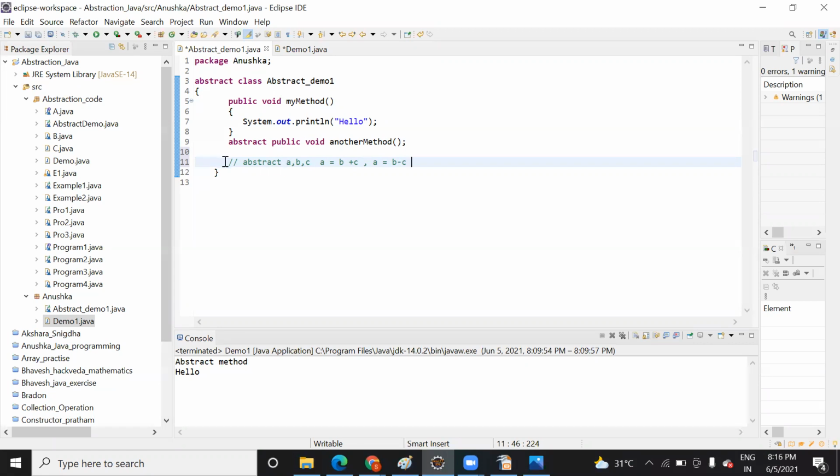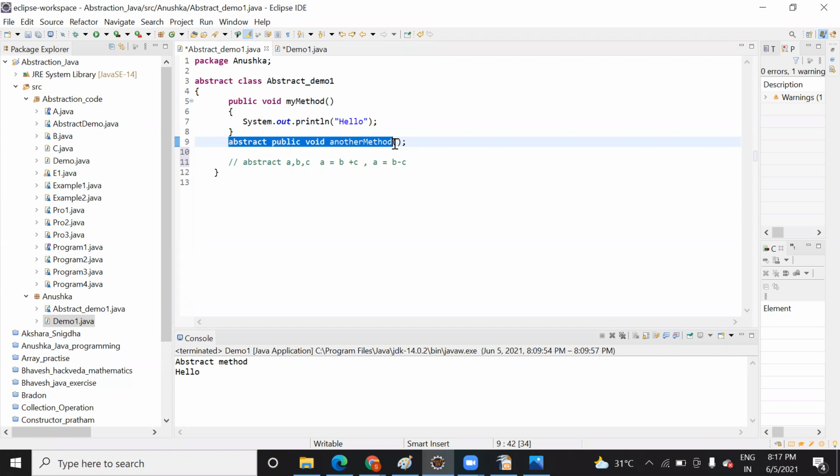So what do you mean by this? Implementation completely depends on the person who is going to extend this class. Whoever extends this class will provide a body to it. I am implementing this class, so I will provide the body based on my requirement. Here I have hidden the details. I have declared this method so that anyone who wants to use it will provide a body to it.